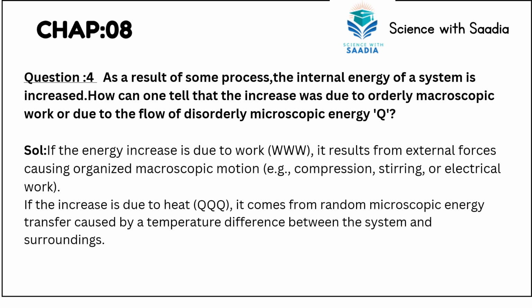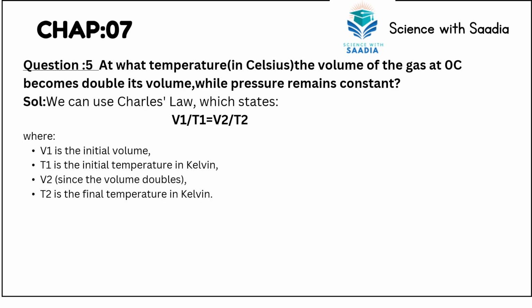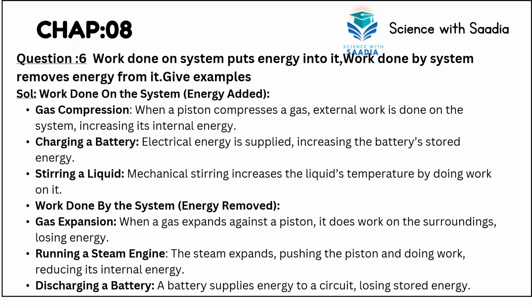the system and surroundings. Next question we have, question number 5, which is: at what temperature in Celsius does the volume of a gas at 0 degrees Celsius become double its volume while pressure remains constant? So by Charles' law we know that V1 over T1 is equal to V2 over T2. Initial volume, initial temperature, and the double volume and the final temperature in Kelvin.